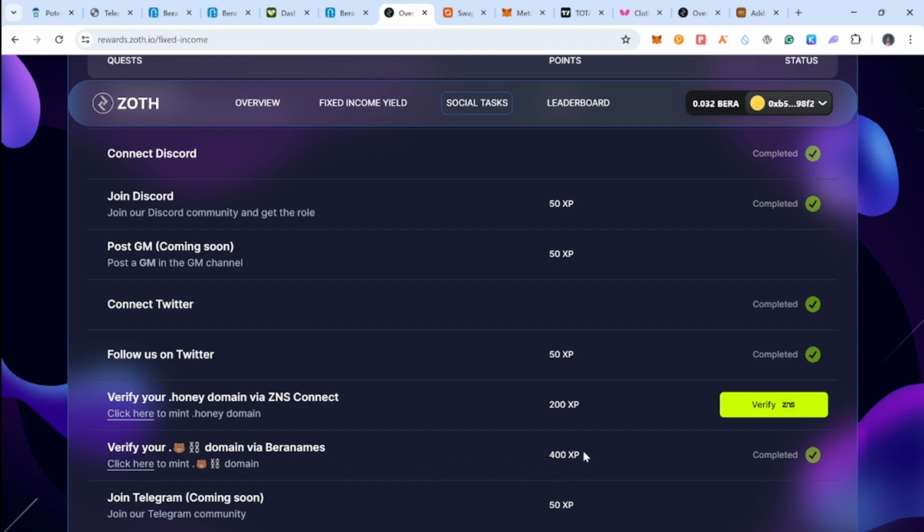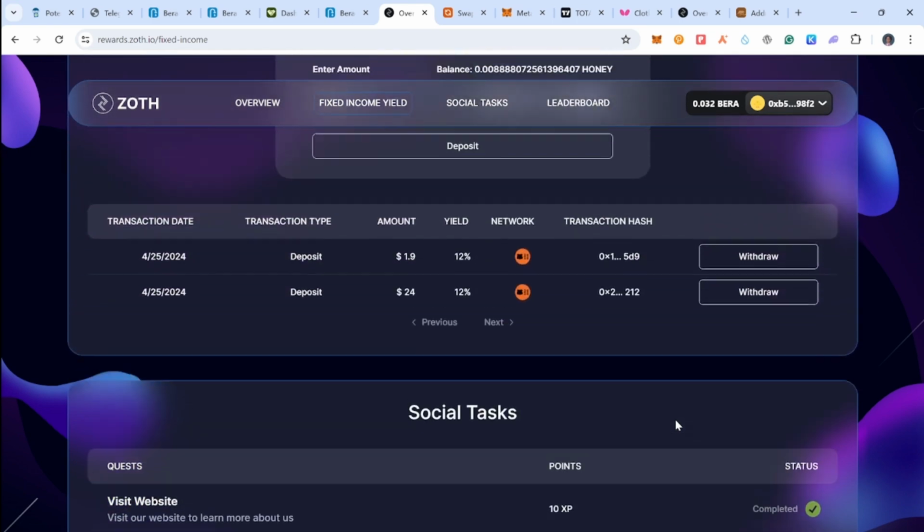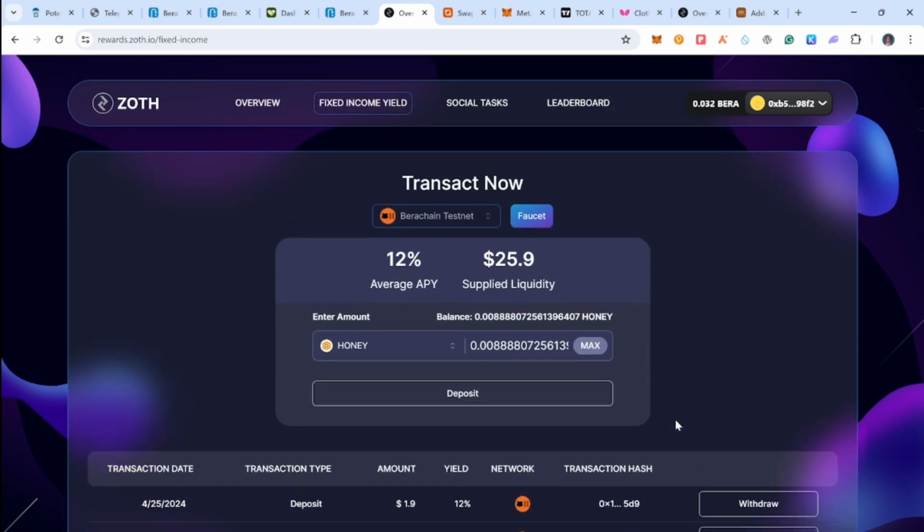You will see 400 points and the same thing. For you to be able to do this, you have to spare up to $8 to $10. So if you don't want to get this 200 points, you might leave it. I'm going to do this later when I have a little amount of money to spare to do this testnet. And if you don't want to spend, it is fine.